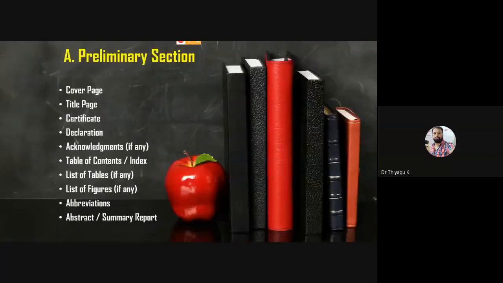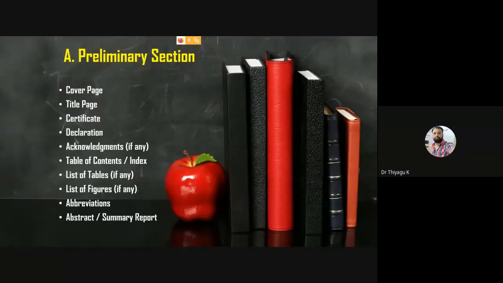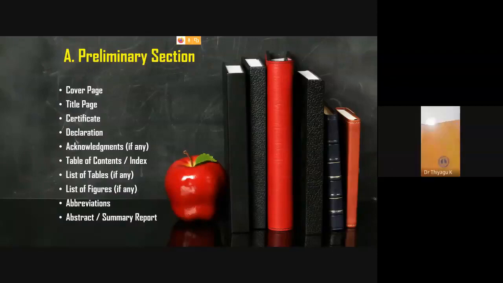See here, the preliminary section consists of the cover page. The first page, as I told you, has the title, and down below the investigator name, the guide name, and the year. That is called a cover page. The cover page and title page are the same. If you look on the camera, this is a cover page.